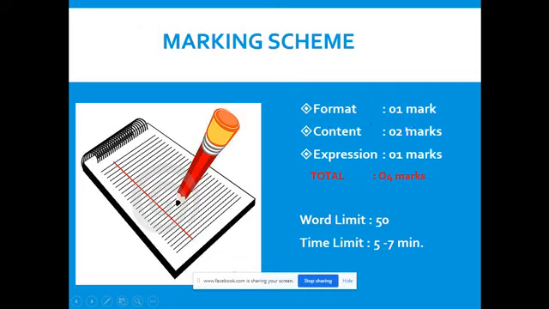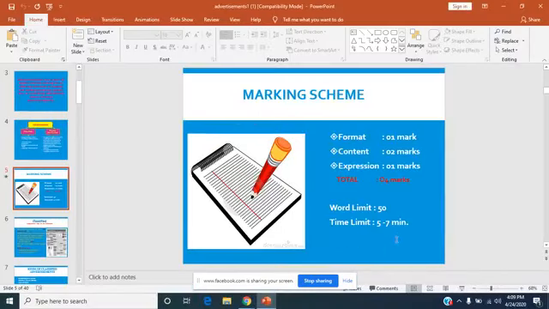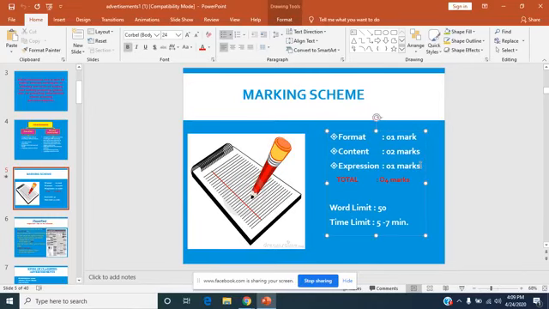For format, you get 1 mark. For content, you get 2 marks, and for expression, you get 1 mark. Altogether, 4 marks. Word limit is 50, and the time required is 5 to 7 minutes. So this is actually the marking scheme of your advertisements.